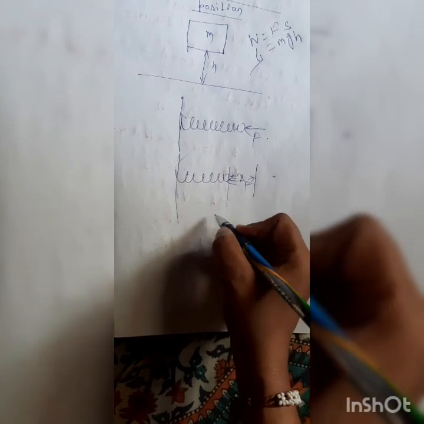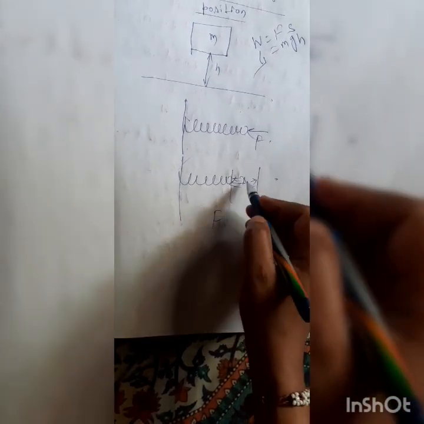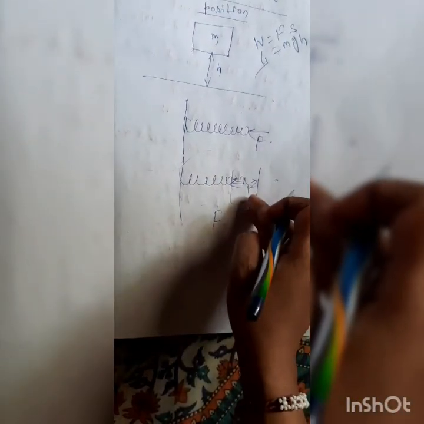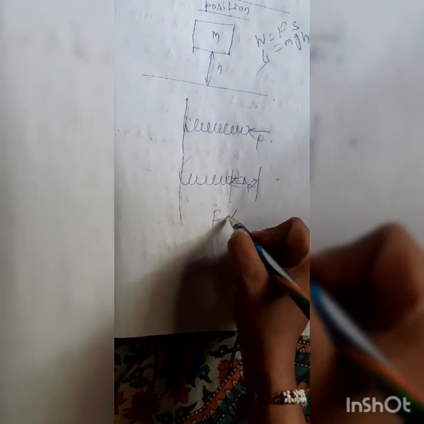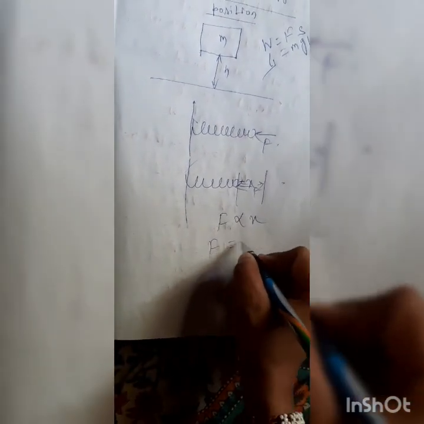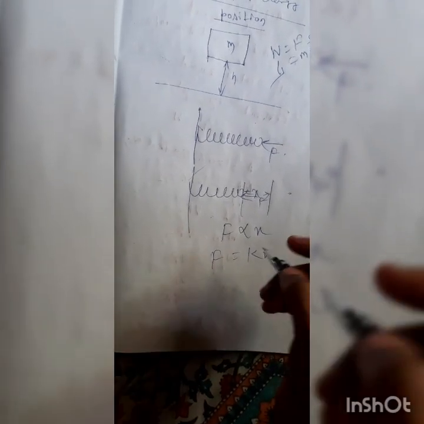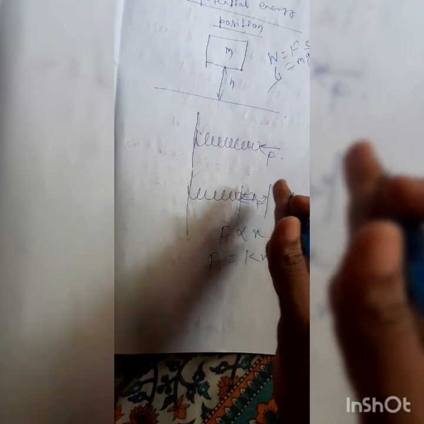So what is this amount of force? The amount of compression depends on the intensity of force. So force is directly proportional to x. So force equals k into x, where k is known as spring constant or spring stiffness. You can say the more rigid or more stiff the spring, the more intensity of force is required.